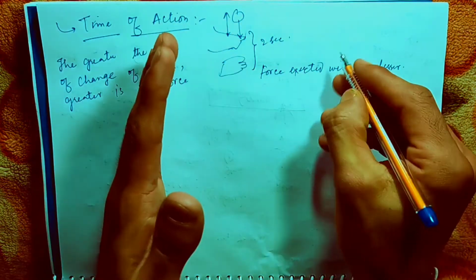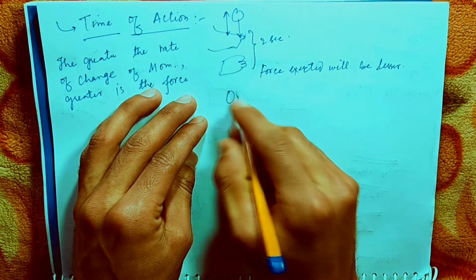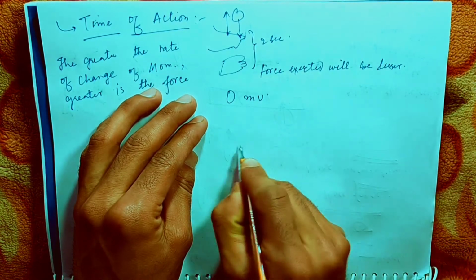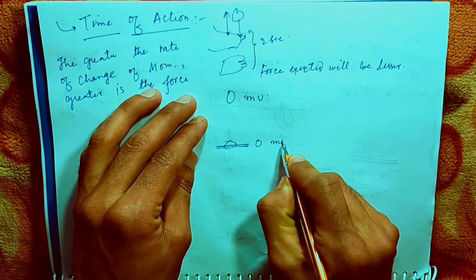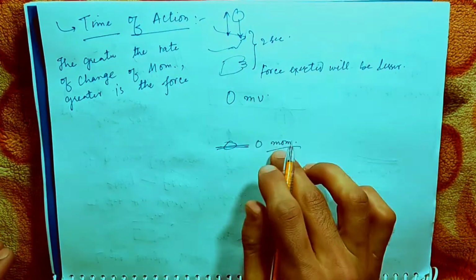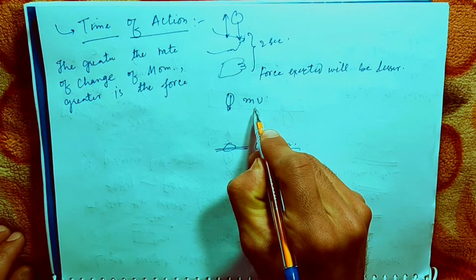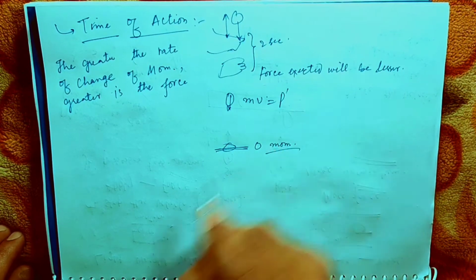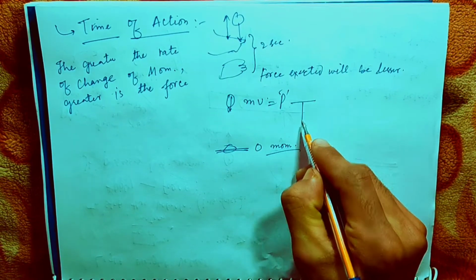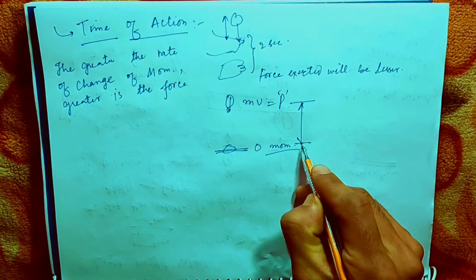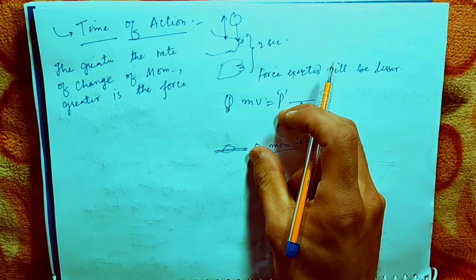For example, the ball on the first instant possesses some momentum mv, let's say p, and when it comes to rest in your hands, it possesses zero momentum. If the time of action is smaller, the change in the momentum will be rapid.